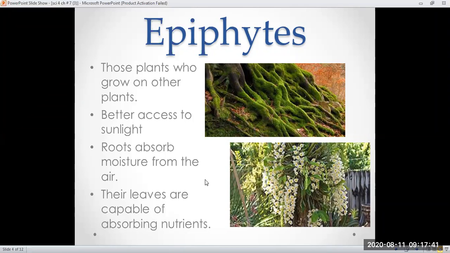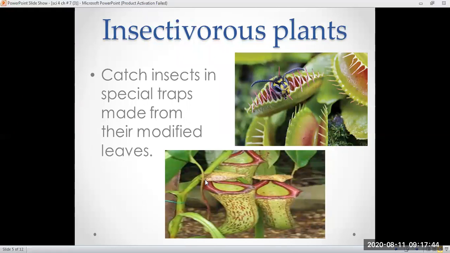Next are the insectivorous plants. Insectivorous plants are those which catch insects and trap them because they have modified leaves. So they basically eat different insects. Here is the picture of the Venus flytrap. You have seen their leaves are open, and when an insect sits on the leaves, they start closing. They close their leaves immediately.